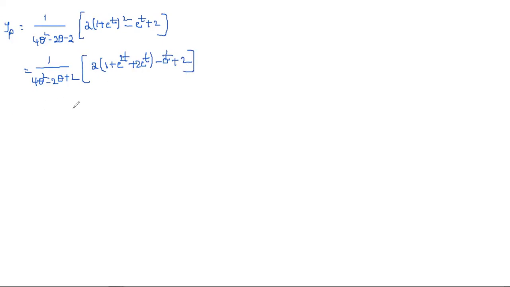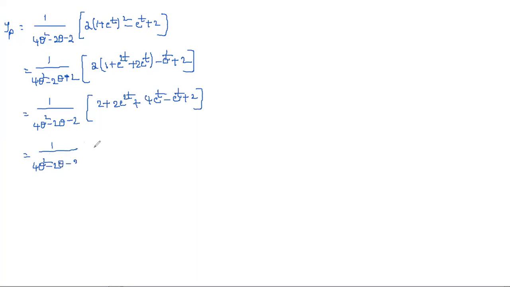So this is equal to 1 by 4D square minus 2D minus 2, and if you multiply this, 2 plus 2 e power 2t plus 4 e power t minus e power t plus 2. So this is equal to 1 by 4D square minus 2D minus 2 into 2 plus 2 is nothing but 4, plus 2 e power 2t, and this is plus 4 minus 1, that is 3 e power t.